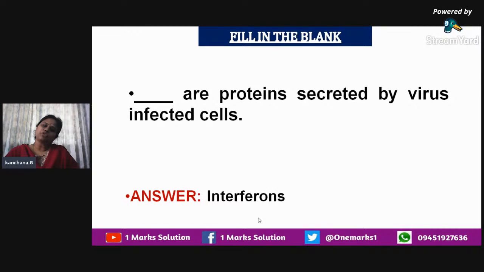And these interferons, when secreted by the virus infected cells, further give immunity to the other cells which are present in a normal manner. It will safeguard the other cells. So the name of the proteins is interferons.